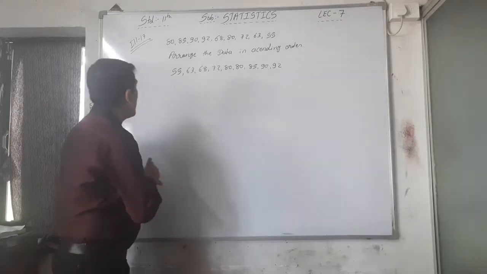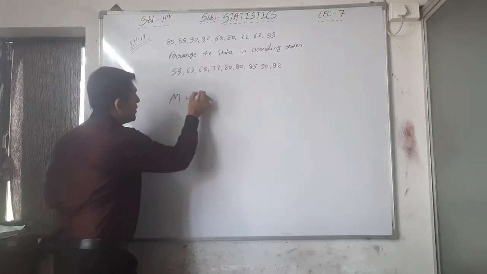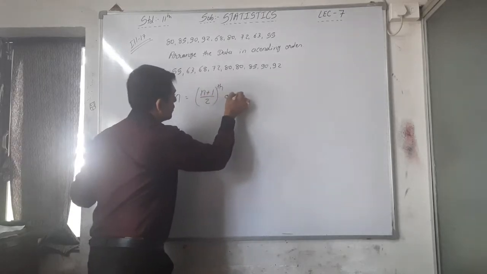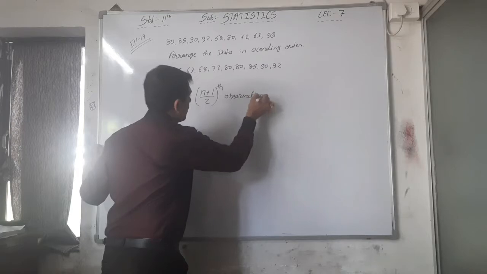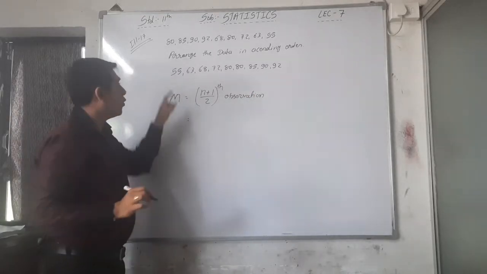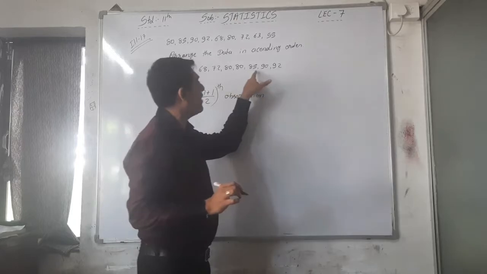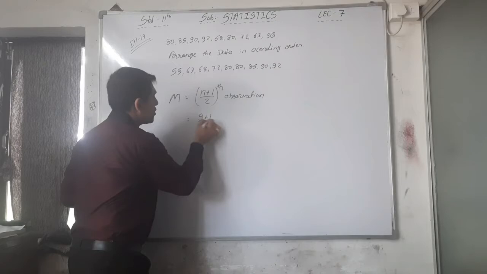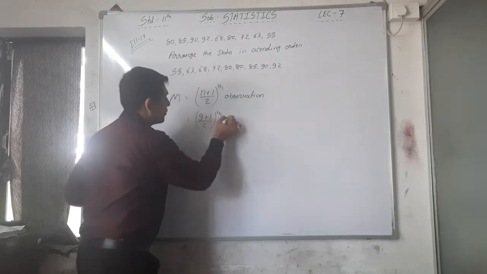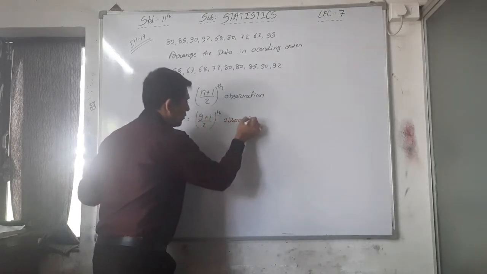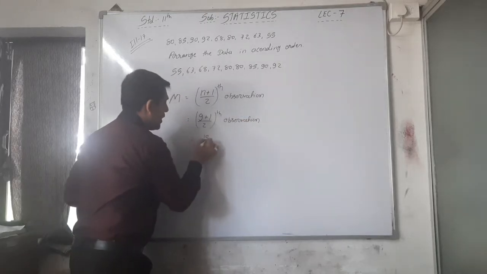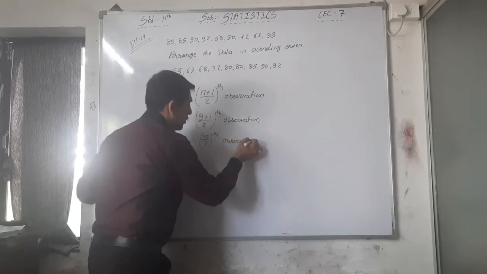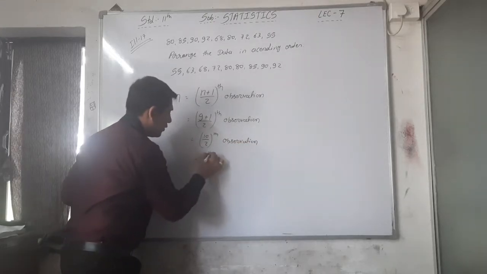Okay, now we apply the formula. What is the formula? M is equal to (N plus 1) by 2 observation. How many observations are there? 1, 2, 3, 4, 5, 6, 7, 8, 9. There are 9 observations. So here we write (9 plus 1) by 2 observation, that is 10 by 2 observation, that is the 5th observation.